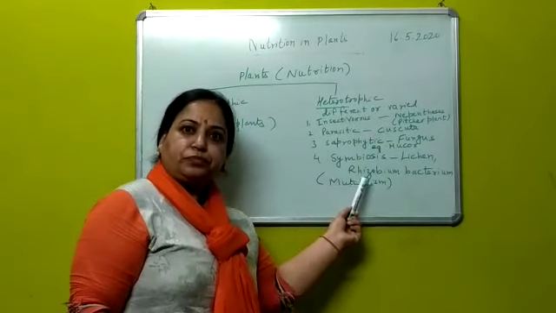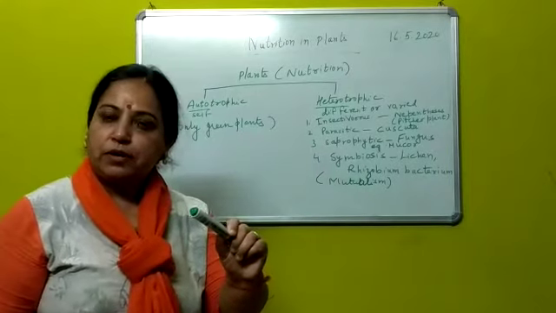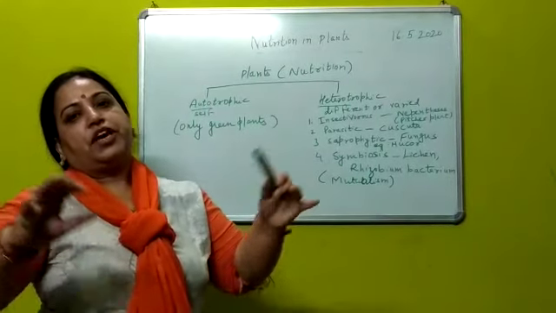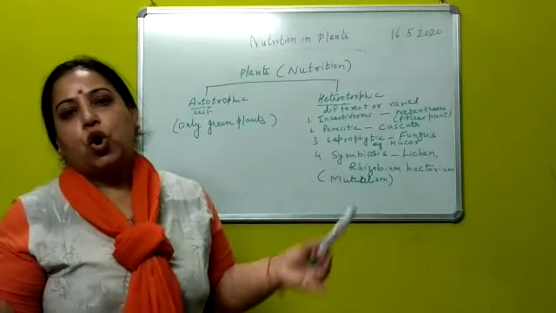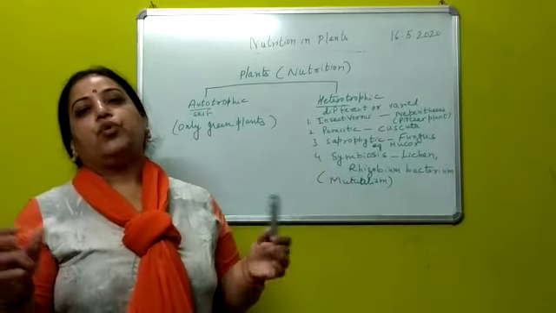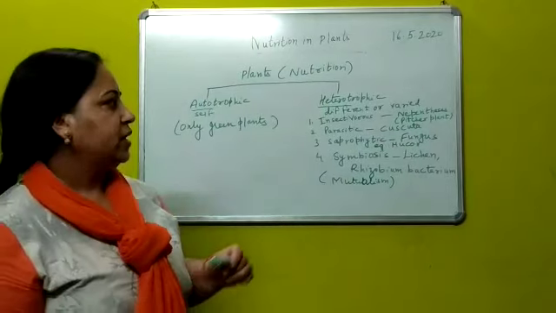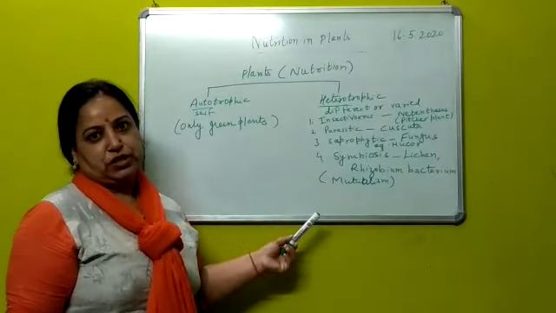This is living. Pulses are also living. Both of them are together working upon, and this is called as symbiosis or mutualism, where both the partners are benefiting together. So this is again mode of nutrition.